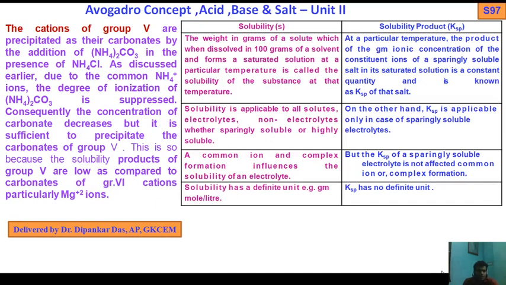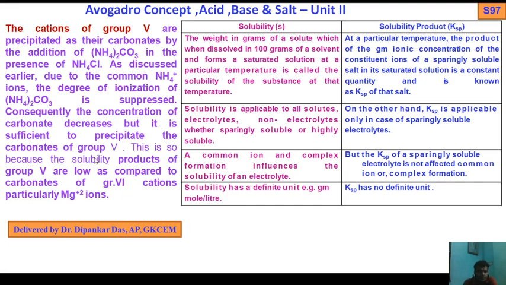Next, move on. Now cations of group 5 are precipitated as their carbonates. Cations of group 5 are precipitated as their carbonates by addition of ammonium carbonate in the presence of ammonium chloride. As discussed earlier, due to the common ammonium ions, the degree of ionization of ammonium carbonate is suppressed. Consequently, the concentration of carbonate decreases, but it is sufficient to precipitate the carbonates of group 5.